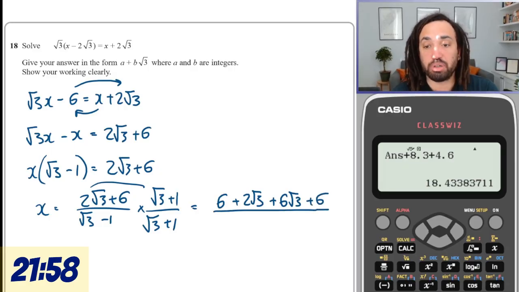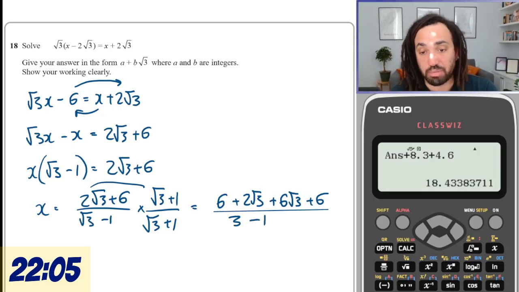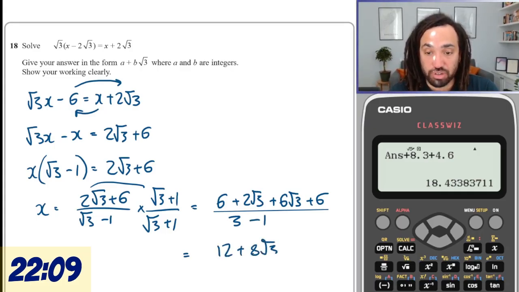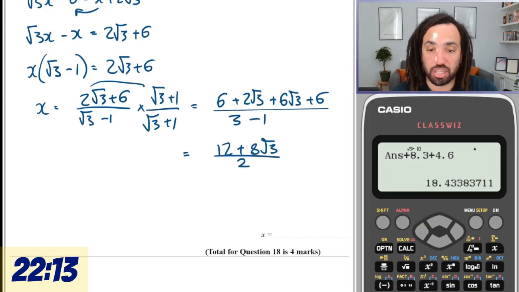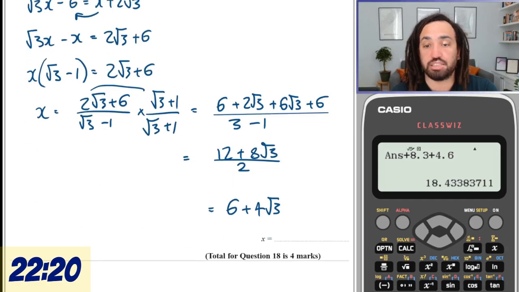And that's all over the bottom, which will be root 3 times root 3, which is 3. The other ones in the middle will cancel out, and then you get minus 1 times 1 is minus 1. So we have 12 plus 8 root 3 over 2, which leaves a grand total of 6 plus 4 root 3. And just double check if that's what they want it in. Yes, perfect.